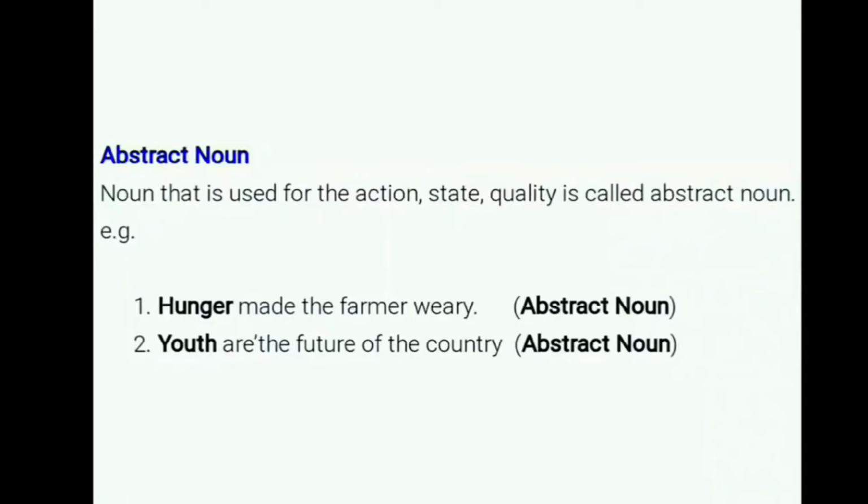Youth are the future of the country. Youth means young aged citizens. So, youth are the future of the country. Here it is the quality of people. Which kind of people? Youth. Youth is an abstract noun.